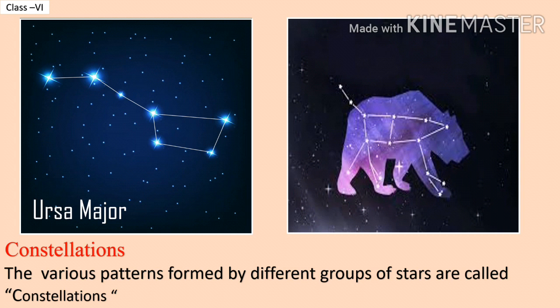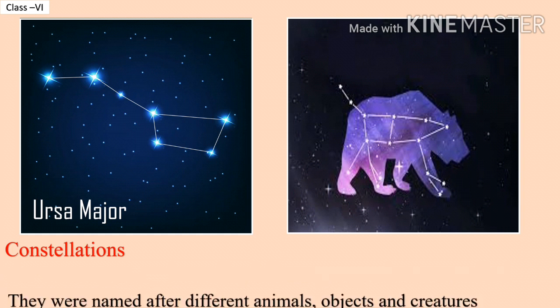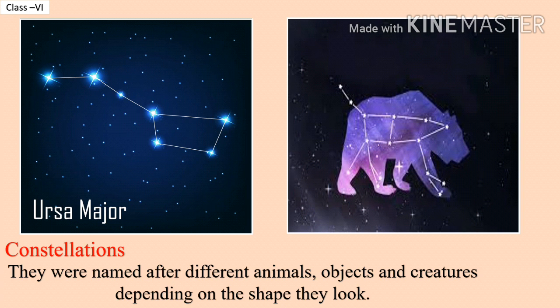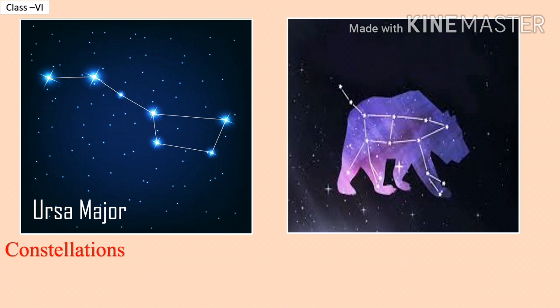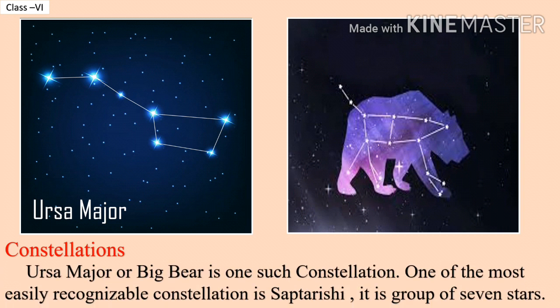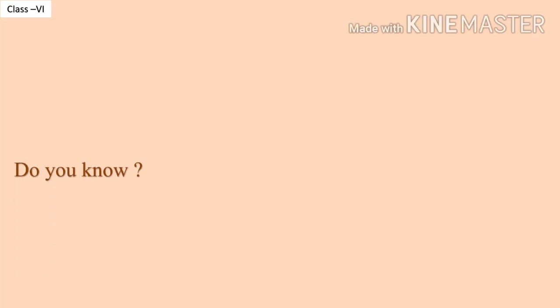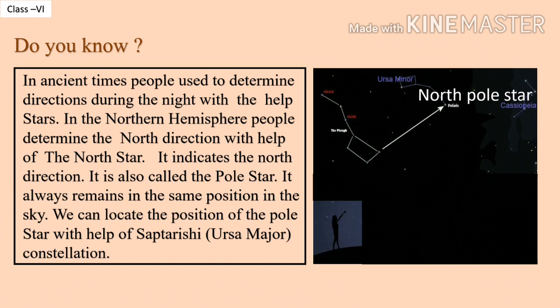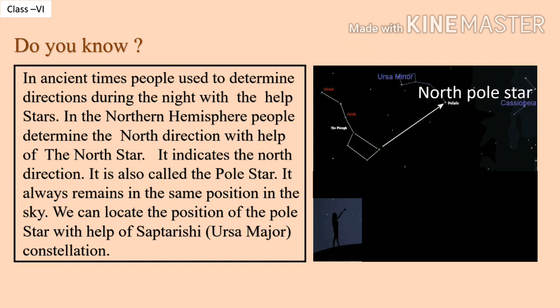Constellations. The various patterns formed by different groups of stars are called constellations. They were named after different animals, objects, and creatures depending on the shape they look. Ursa Major or Big Bear is one such constellation. One of the most easily recognizable constellations is Saptarishi. It is a group of 7 stars.